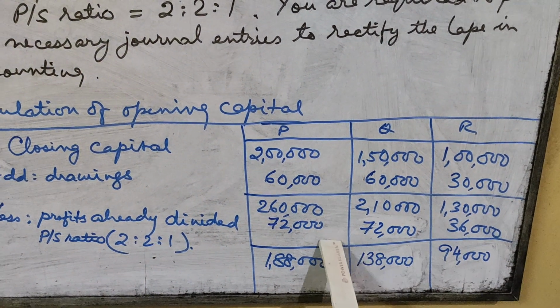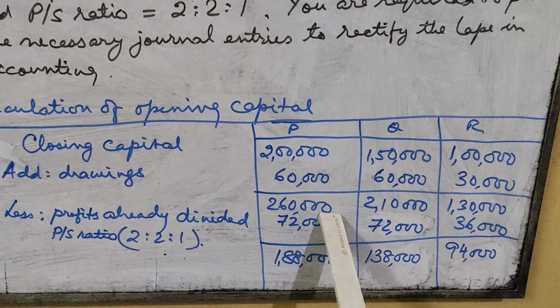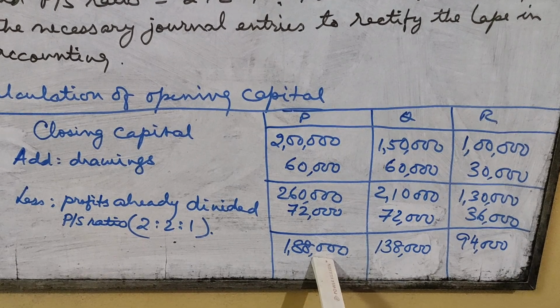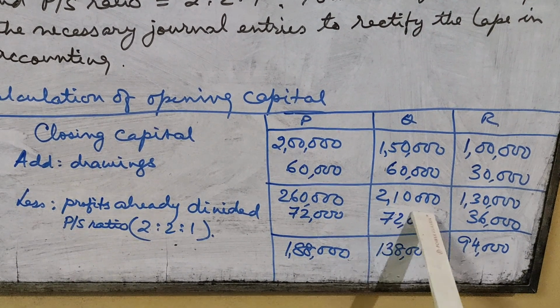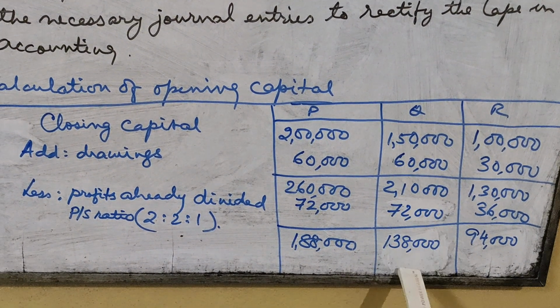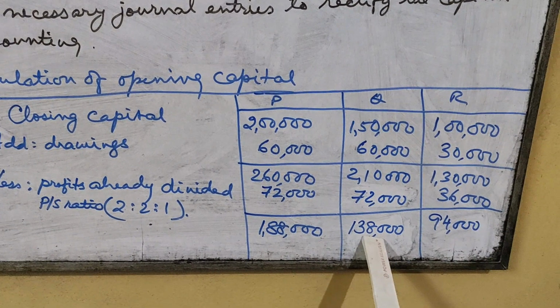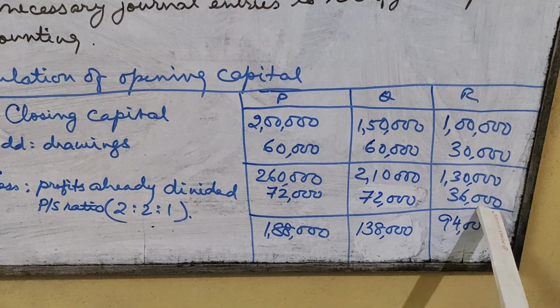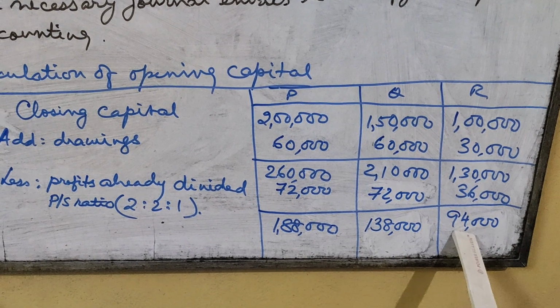So P's opening capital was 2,60,000 minus 72,000, 1,88,000. Q's was 2,10,000 minus 72,000, 1,38,000. And R's was 1,30,000 minus 36,000, that is 94,000.